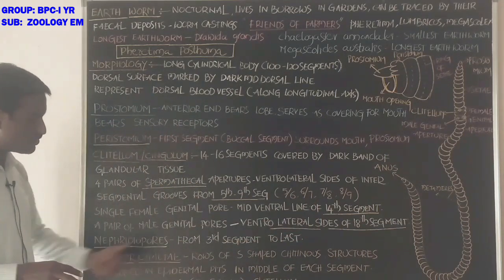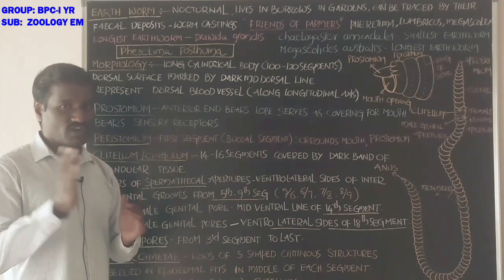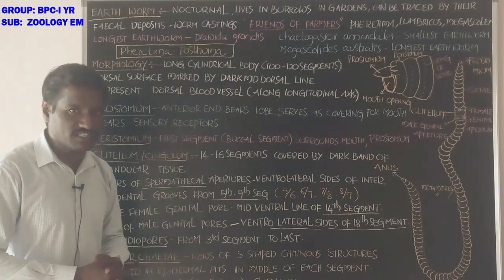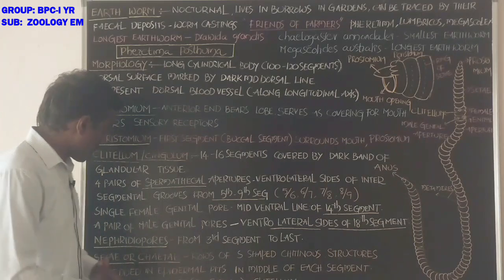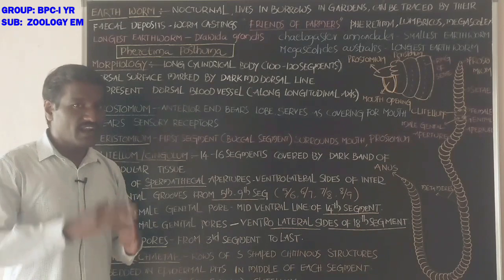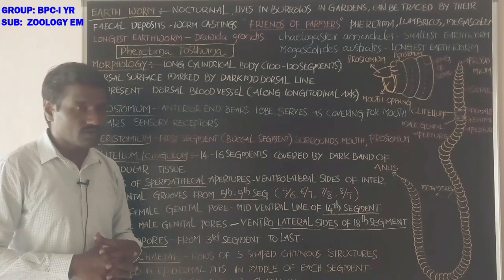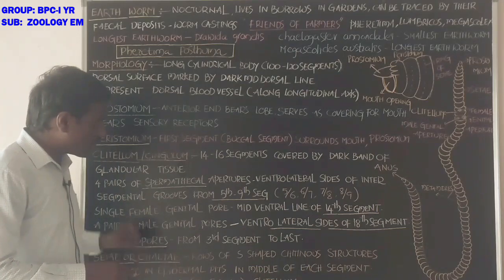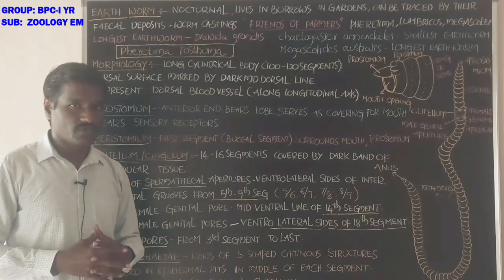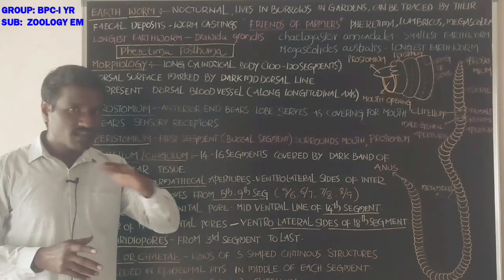Next, nephridopores. These are the pores of the nephridia, which help in osmoregulation and removal of wastes from the body. Nephridia open to the outside with the help of the nephridopores. These are the nephridopores, opening at the body surface.